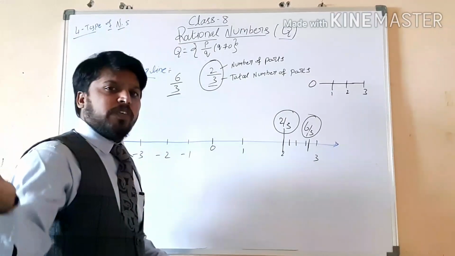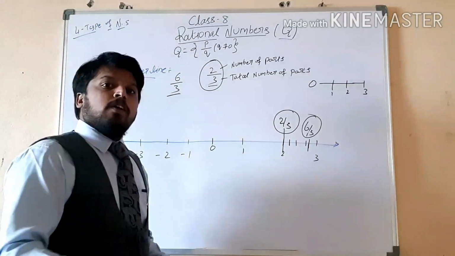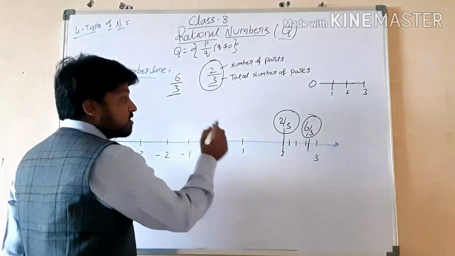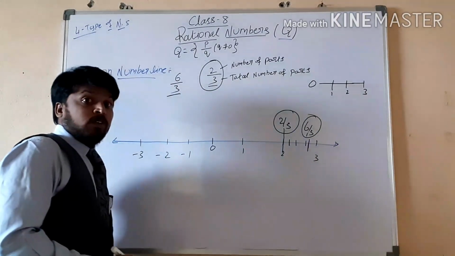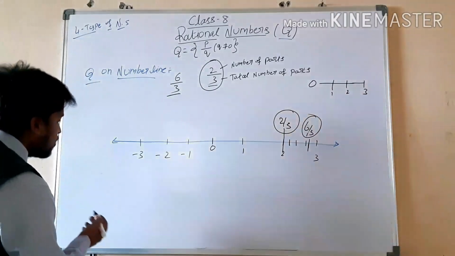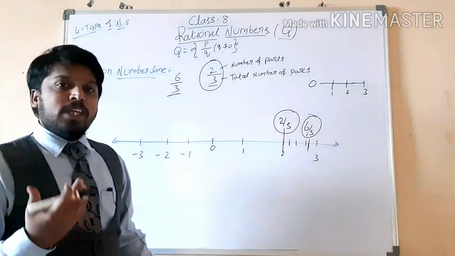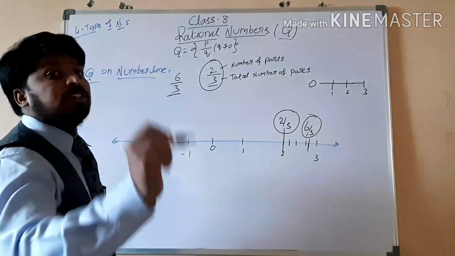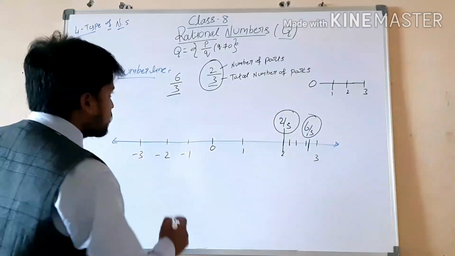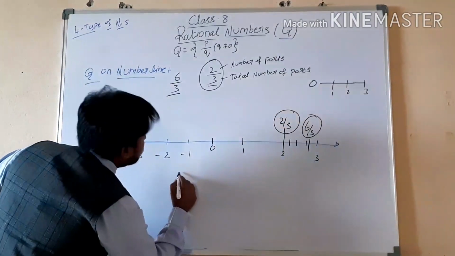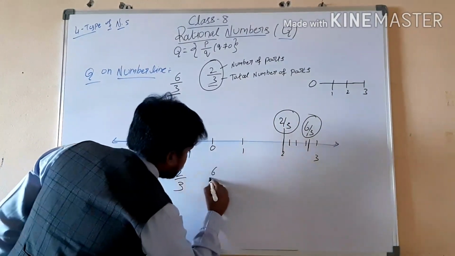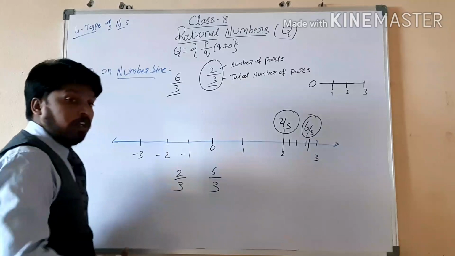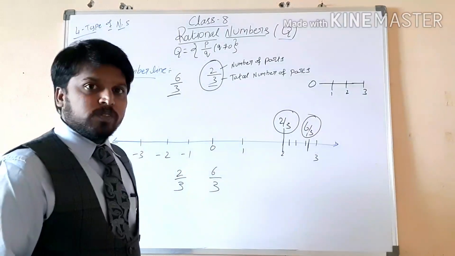Natural numbers means 1 to infinity. Whole numbers means 0 to infinity. Integers means negative numbers, 0 and positive numbers. These are direct numbers. But here we are seeing that in-between numbers are also there. So how many numbers are there in between any two rational numbers? For suppose we take these two only: 2 by 3 and 6 by 3. In between, how many numbers are there?